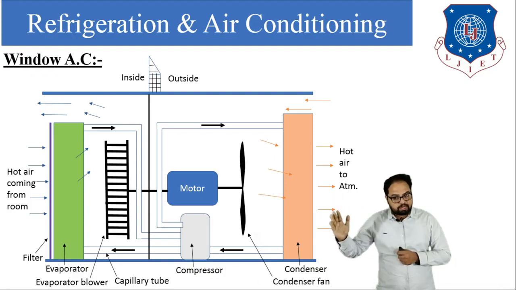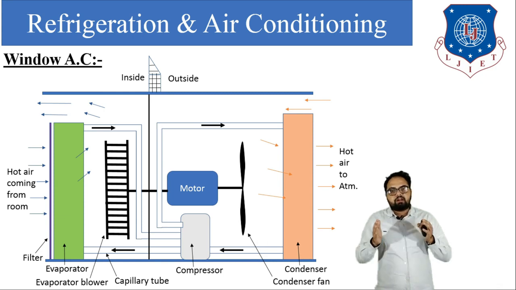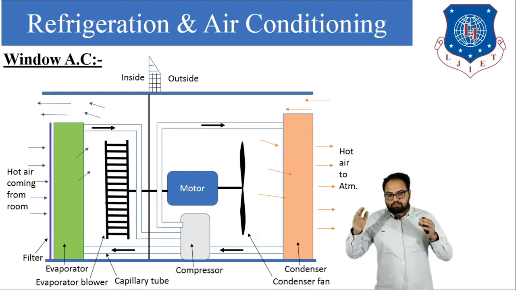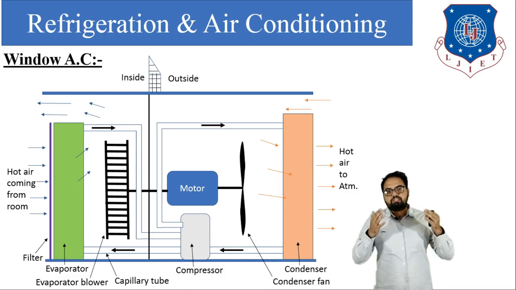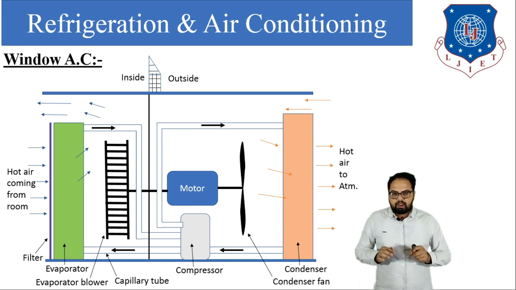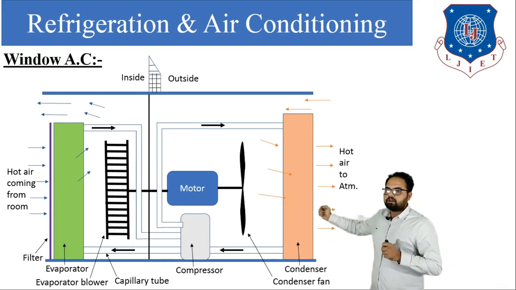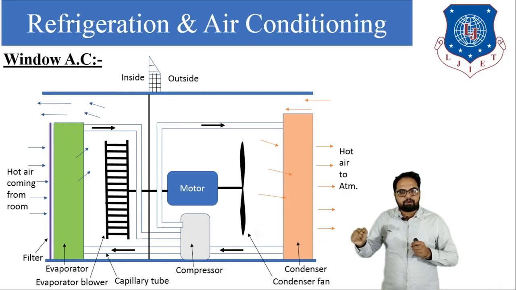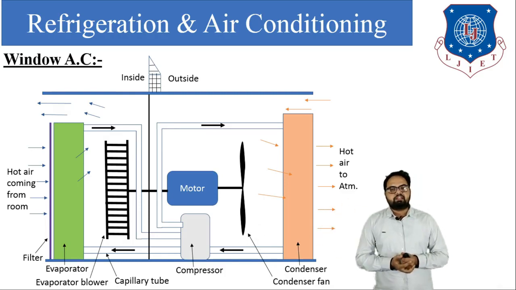So when the atmospheric air passes over the condenser coil, the refrigerant passing through the condenser coil gives out its heat to the atmospheric air and the refrigerant gets cool. After that, the refrigerant again enters the evaporator coil, then the compressor, then the condenser, then the evaporator, and this cycle is repeated.